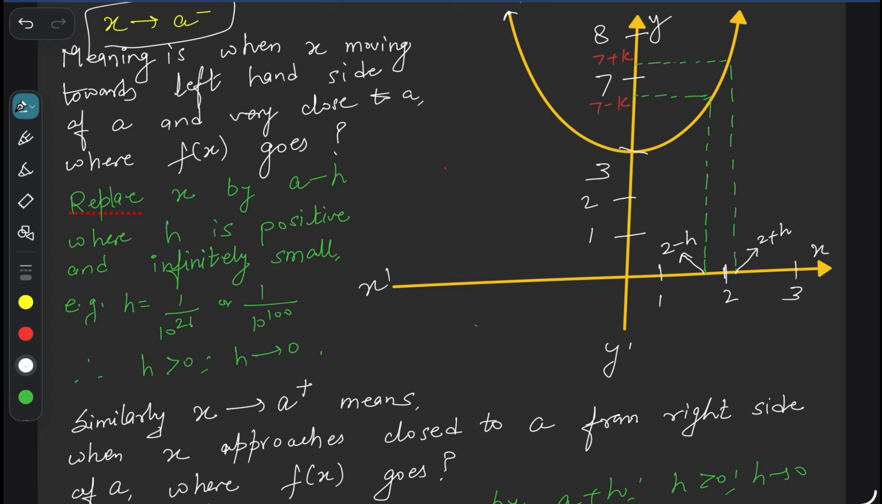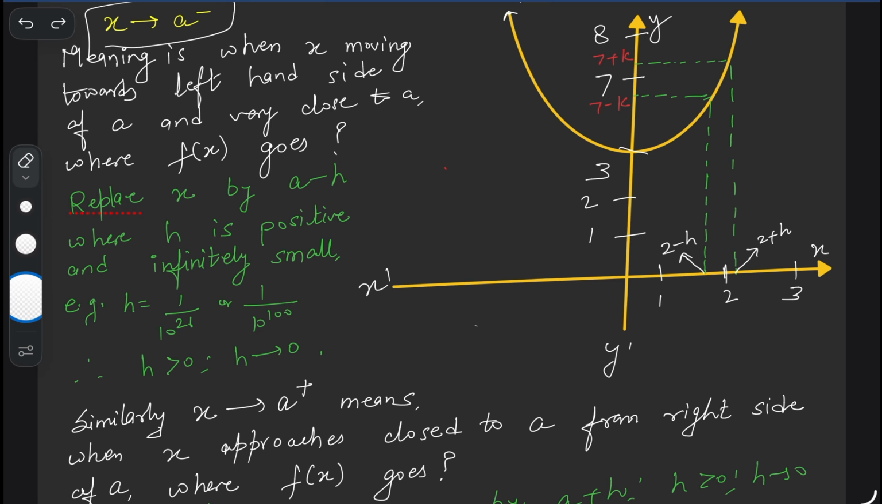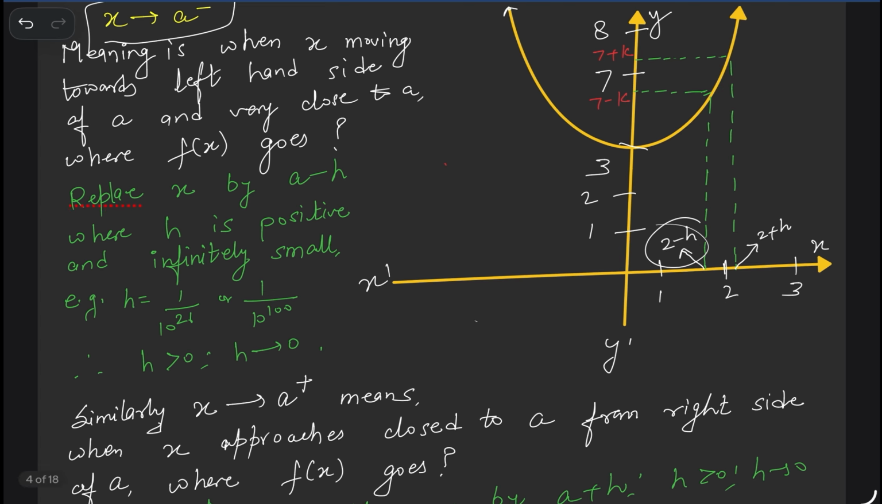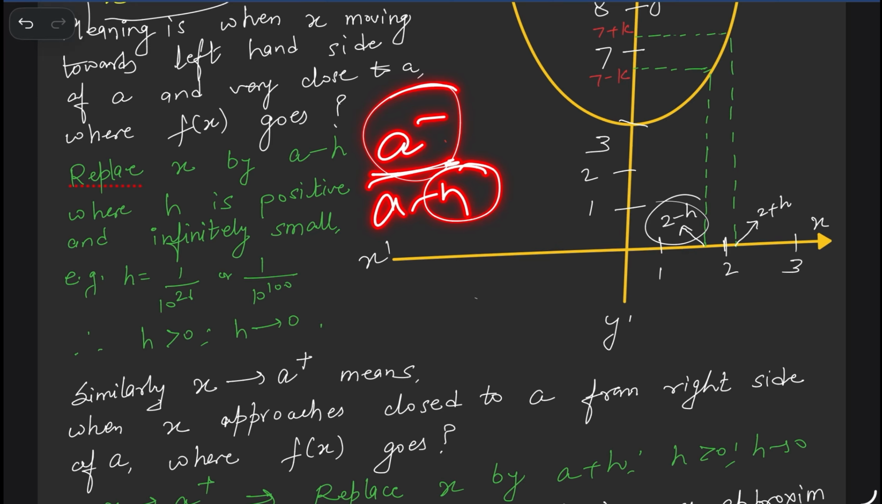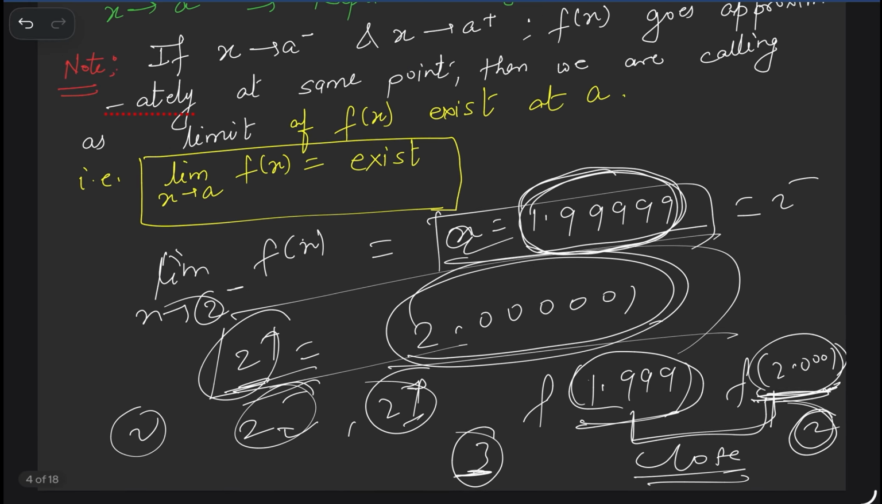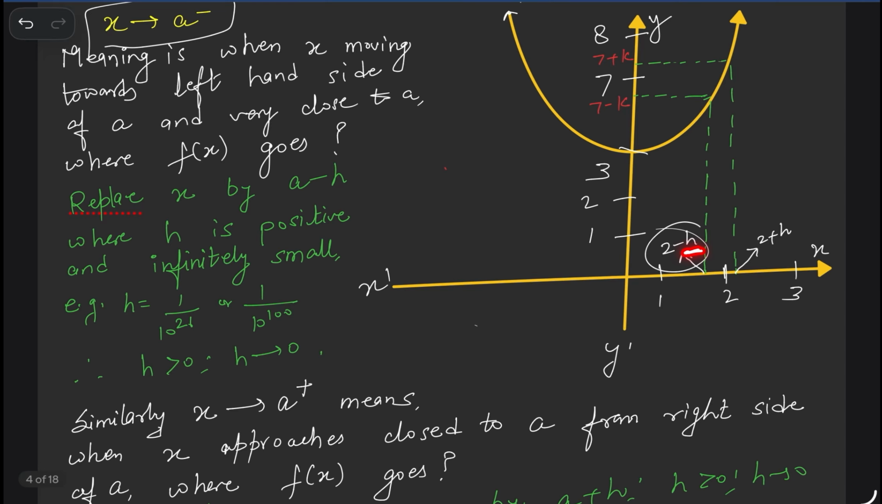For example here, you can see yourself from the graph, here 2 minus h. 2 minus h means what? Why are we calling it 2 minus h? The reason is, see, replace x by a minus h. This one is a minus, which means we can write a minus h. H is a very small quantity but positive. What is the concept of h? This one also we try to discuss. H is a very small quantity but positive.